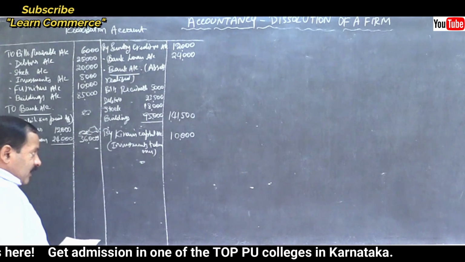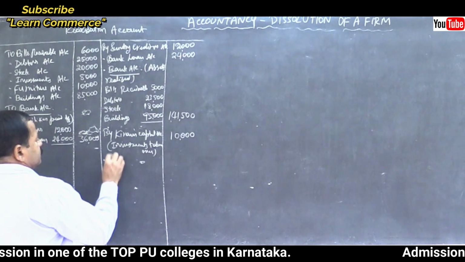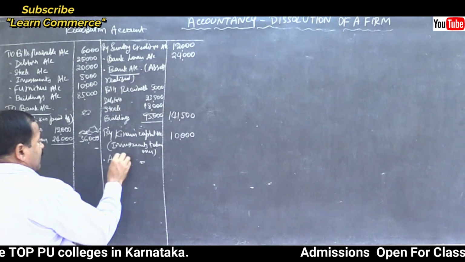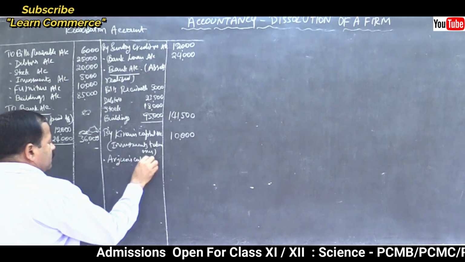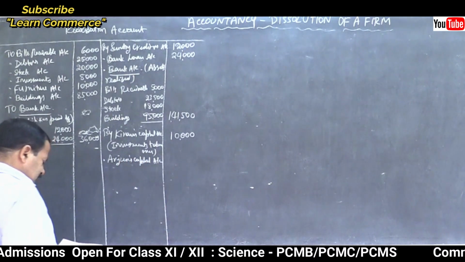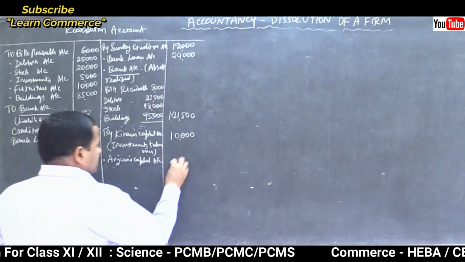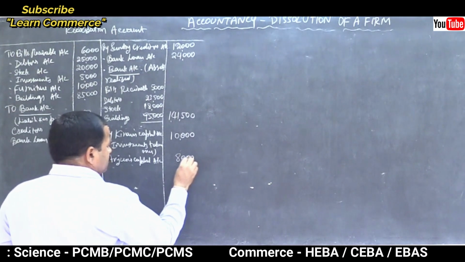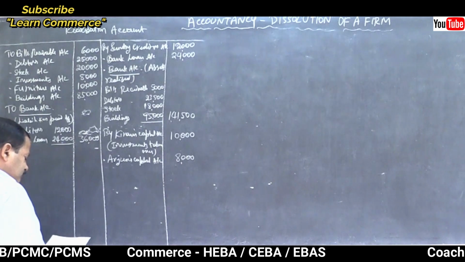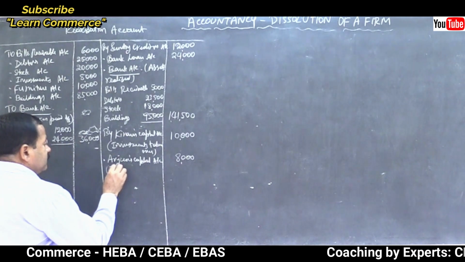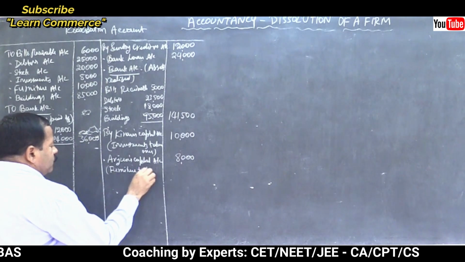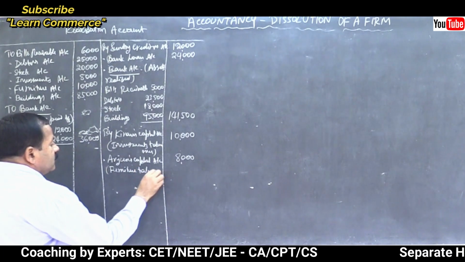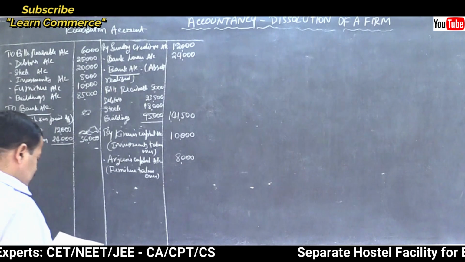Then the other partner, Arjun's capital account. How much is it? 8,000. Furniture taken over. Isn't it? That's all.